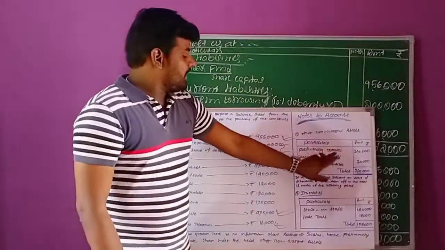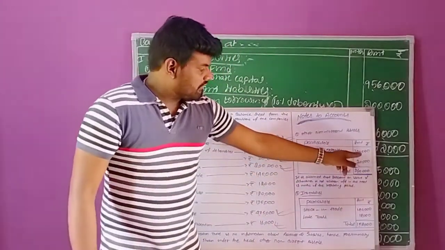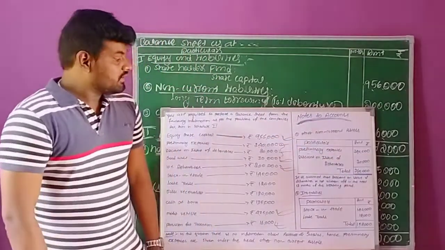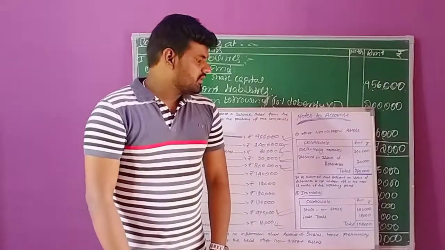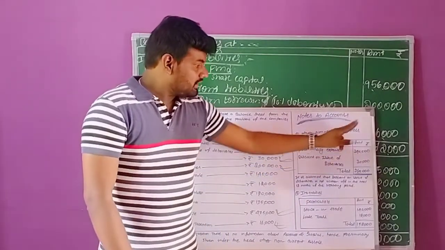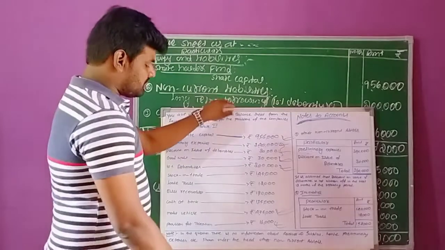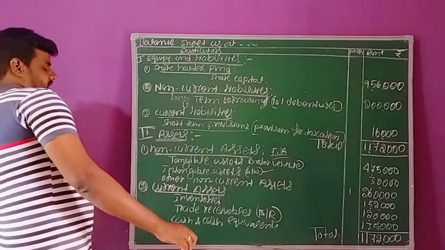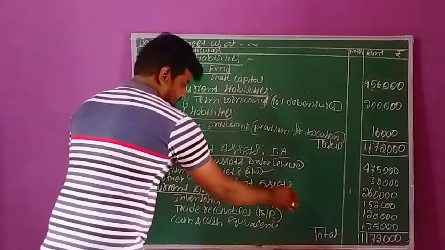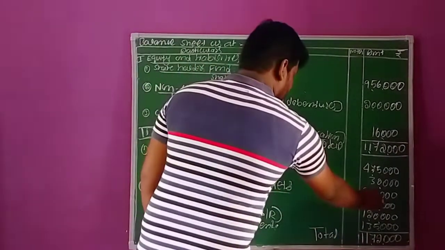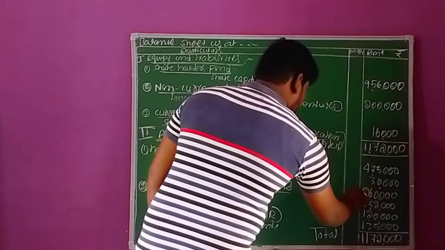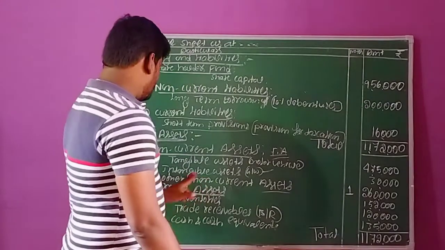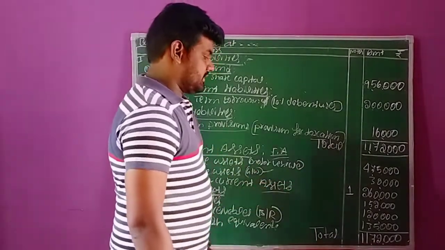Now we need to make the total balance of these transactions. 2,40,000 plus 20,000, total 2,60,000 rupees. These 2,60,000 rupees we can call other non-current assets. So we record these transactions under the non-current assets here. Other non-current assets are 2,60,000 rupees. Working note number 1: 2,60,000 is the total other non-current assets.